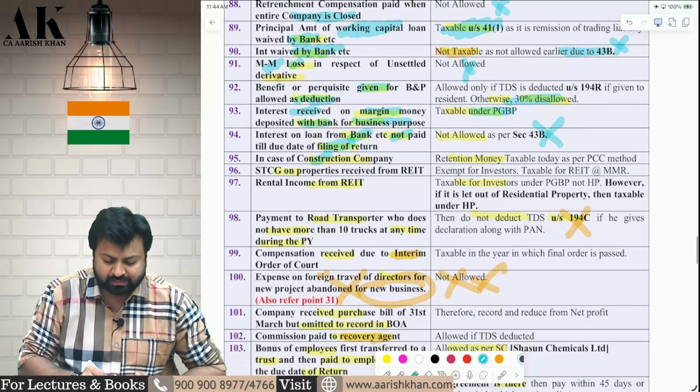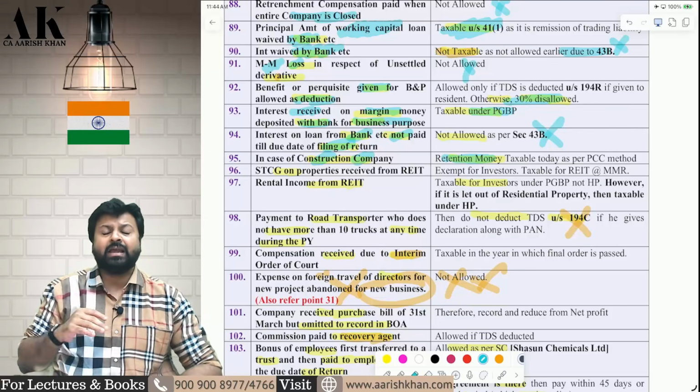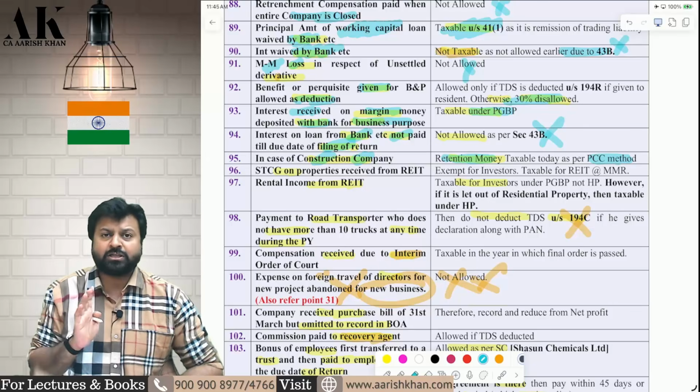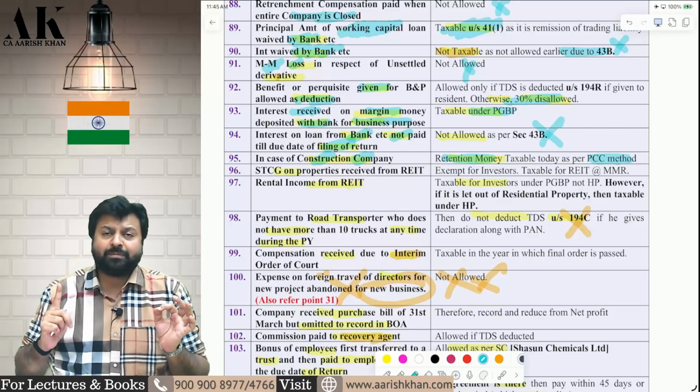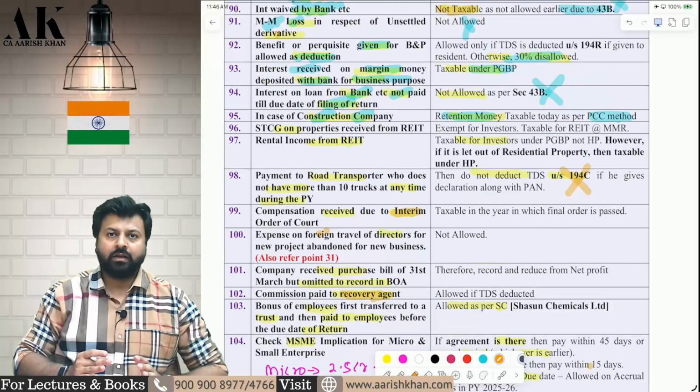Next one, if you are a construction company and there is a retention money which you are receiving today, then retention money will be taxable when you receive it as per the percentage of completion method. So as per the percentage of completion method, retention money will be taxable today only. I hope it is clear to all of you. Let's go ahead with the next point.